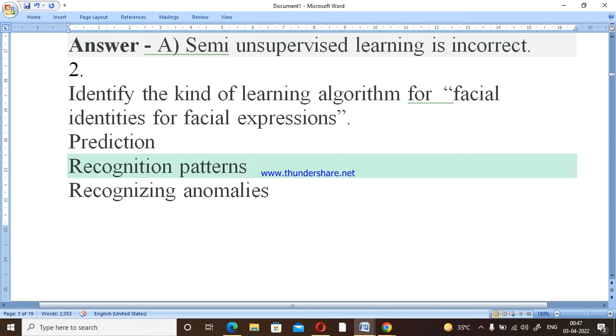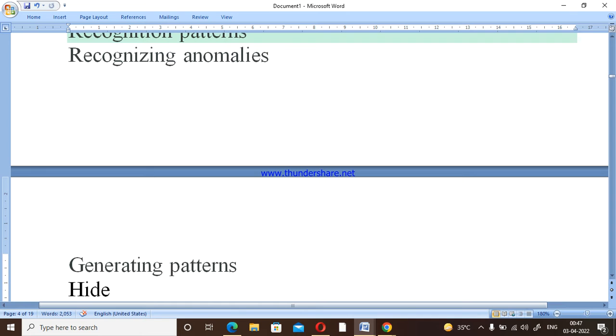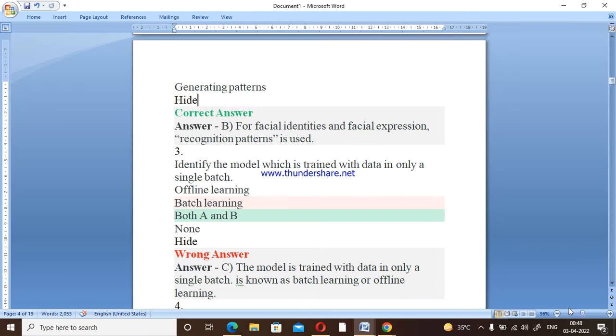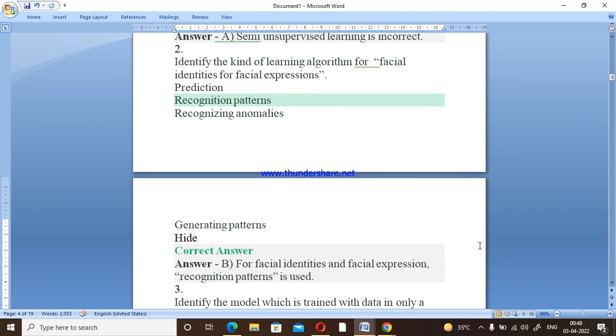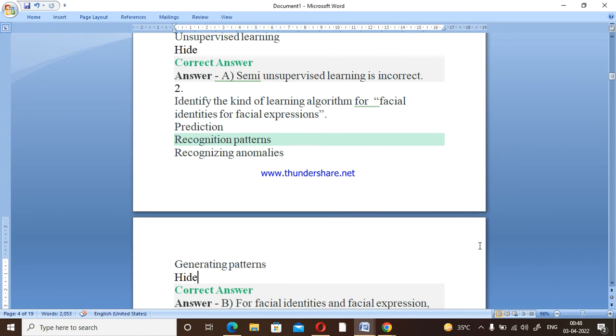We need to identify the kind of learning algorithm which is helpful for identifying facial expressions. They have given prediction, recognition patterns, recognizing anomalies, and generating patterns. So here the correct answer, you know very well, right? What should be the correct answer? Prediction is not used. We will use the recognition pattern to solve this kind of facial expression identification.